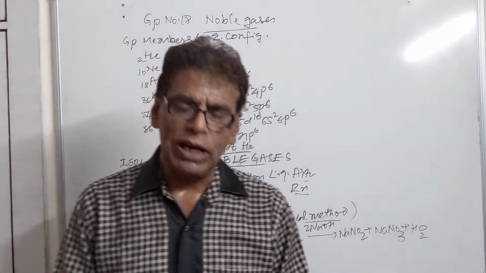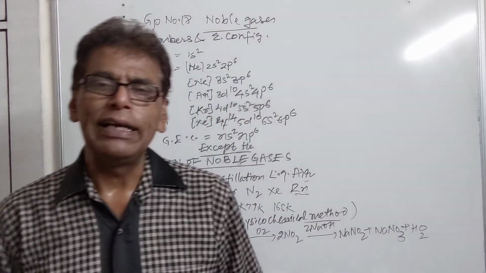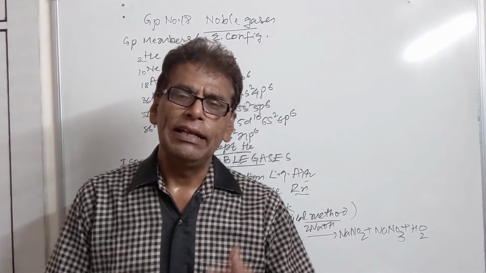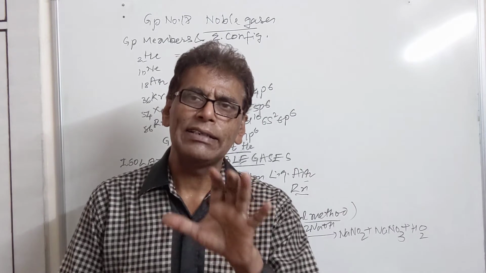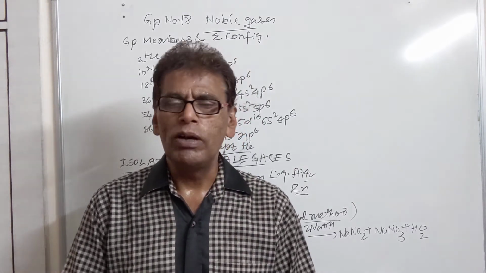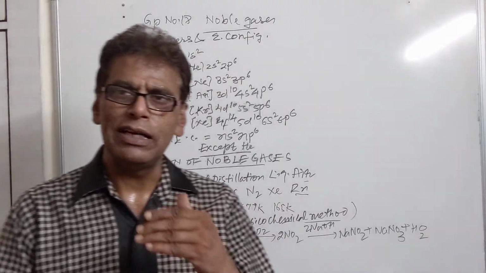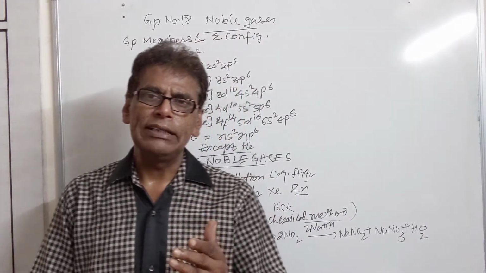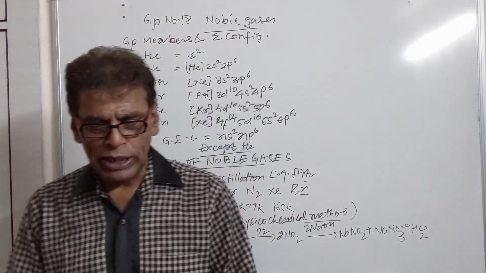This air is then passed through another chamber which contains magnesium, and magnesium, when ignited in the atmosphere of air which is free from oxygen but still has nitrogen and noble gases, combines with nitrogen producing magnesium nitride. The gas which is now free from nitrogen and oxygen is then subjected to fractional